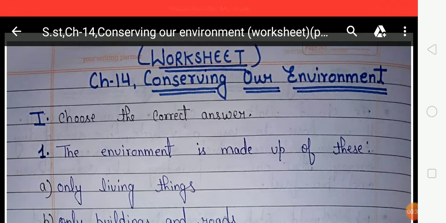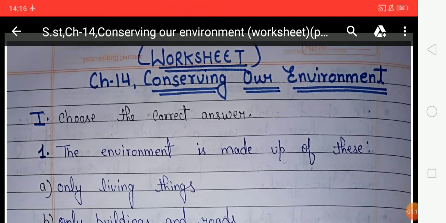First of all, look at this. The chapter name is Conserving Our Environment. First of all, we'll learn what the environment is. Students, everything that surrounds us makes up the environment. The environment consists of both living things and non-living things. It also includes both natural and human-made things. So everything, living or non-living, natural or human-made, that surrounds us makes up the environment.